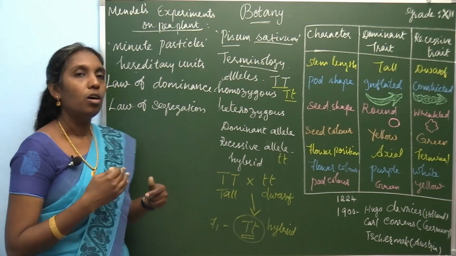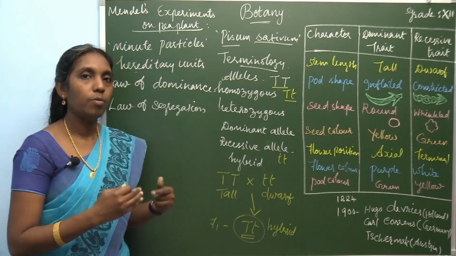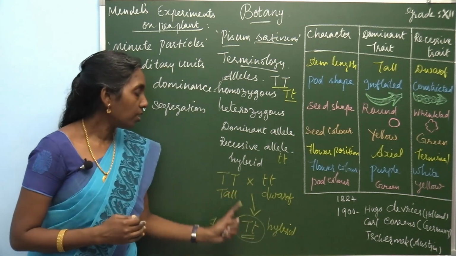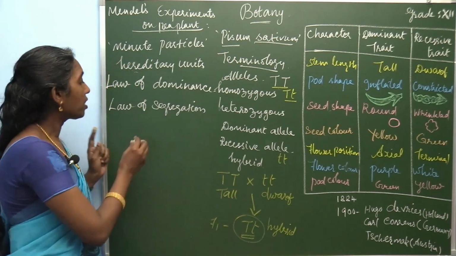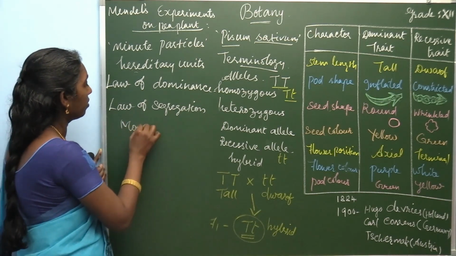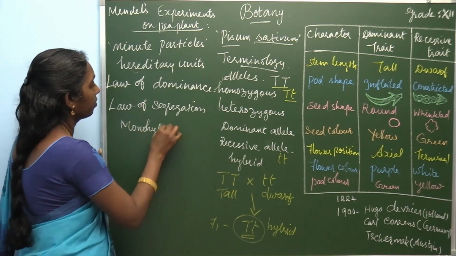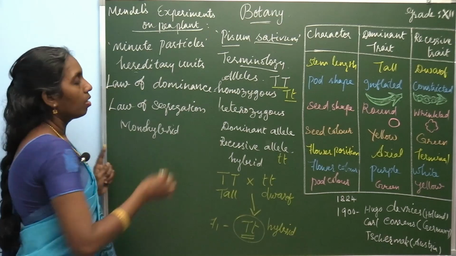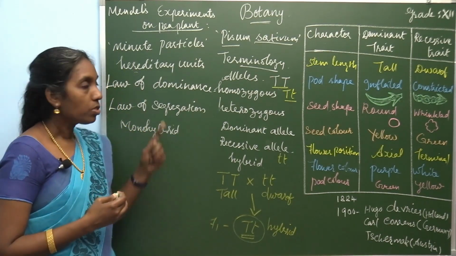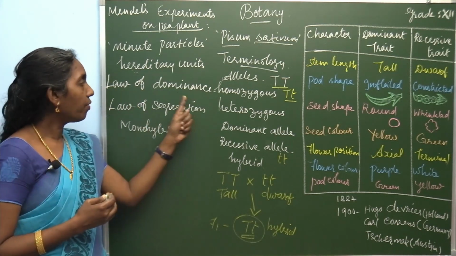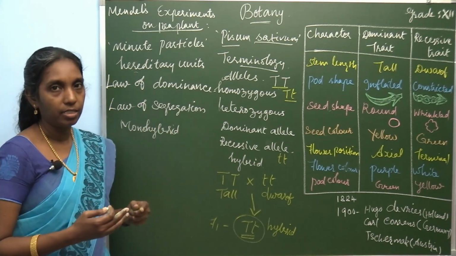What is law of dominance? Again, the same example, let us consider. This is a monohybrid cross. Based on the monohybrid cross, he proposed two different laws, law of dominance and law of segregation.